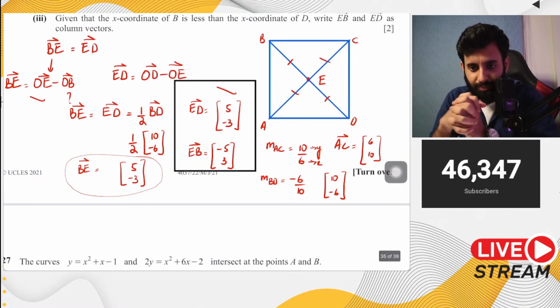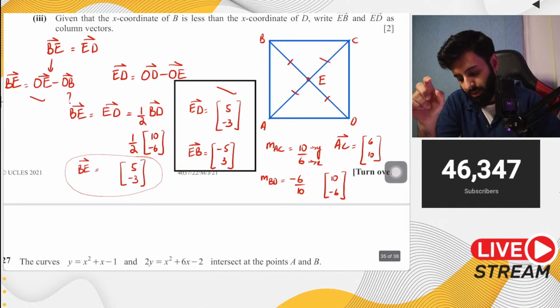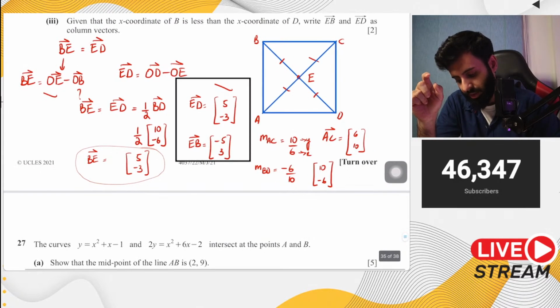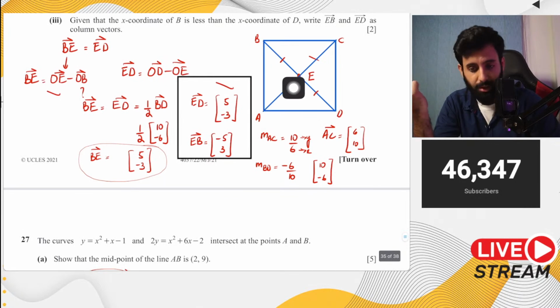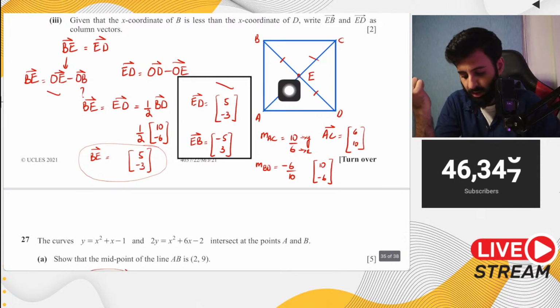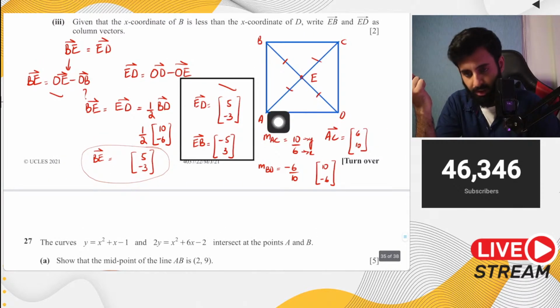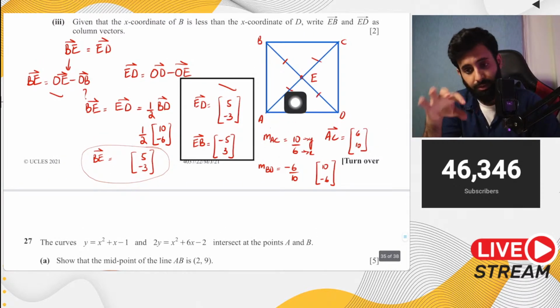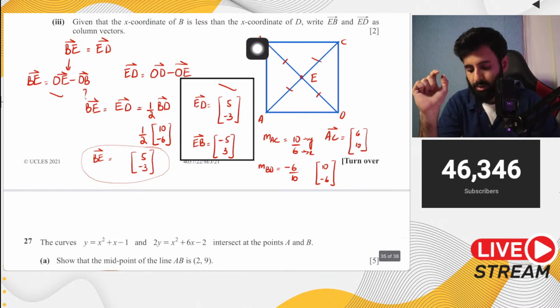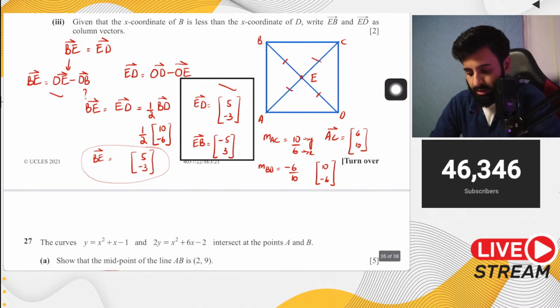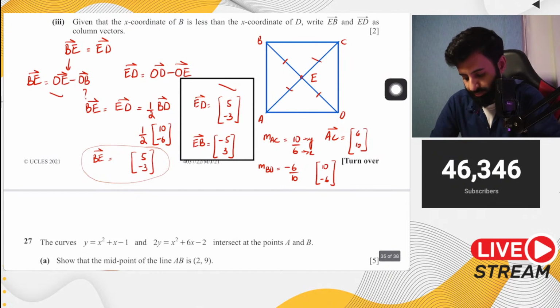Yes, what you guys have said is correct, sir. Gradient of AC into gradient of BD is minus 1. But remember, if you're taking the simplified version, then you will immediately find out BE. You can also do it by using AE and finding the gradient, then you can find out the vector also. But if you take the negative reciprocal of it, then as a result you end up finding out EB. So there you go. That's your answer. It got a little messy, but I hope it's clear.